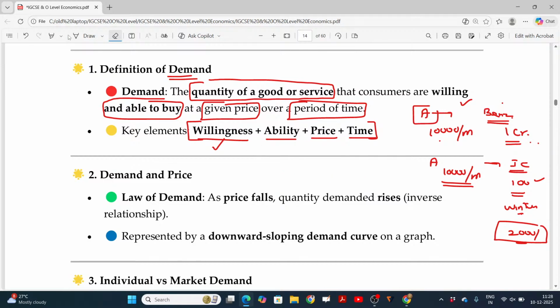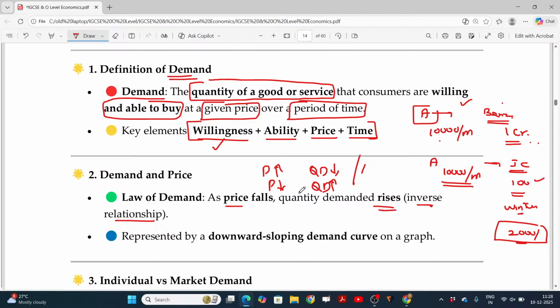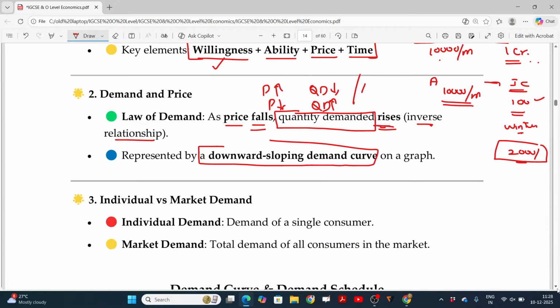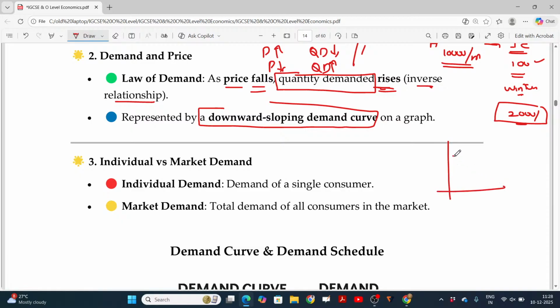Now, what about the relationship between demand and price? If the price increases, quantity demanded decreases, and if the price decreases, quantity demanded increases. So the relationship between these two is inverse. Price falls and quantity demanded rises. You have to use the term quantity demanded: if this one falls, this one rises, and vice versa. This is represented by the downward sloping demand curve on a graph. It can be shown as a downward sloping curve. This will be called a demand curve.